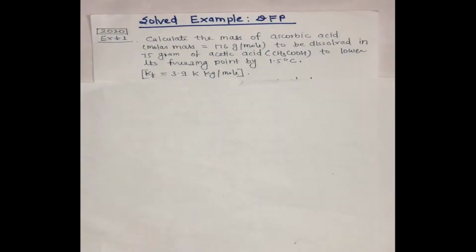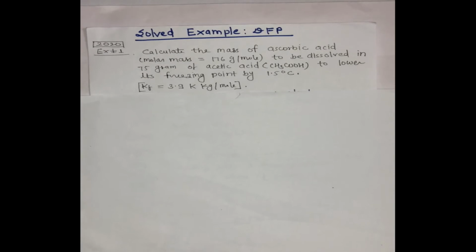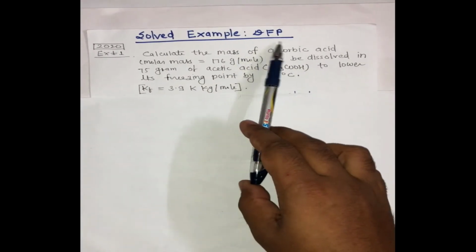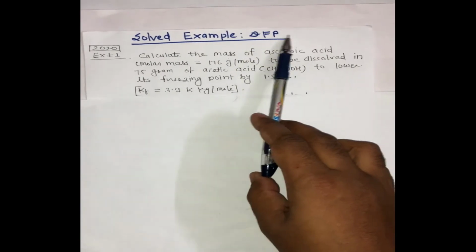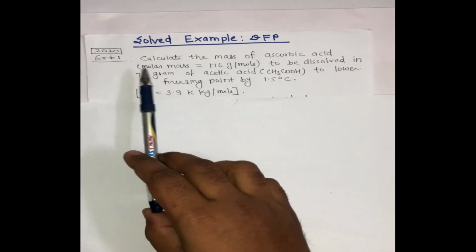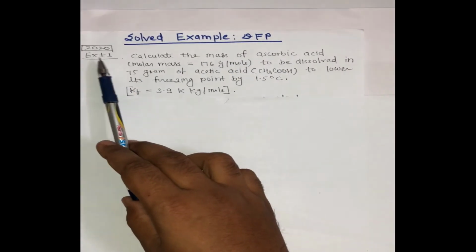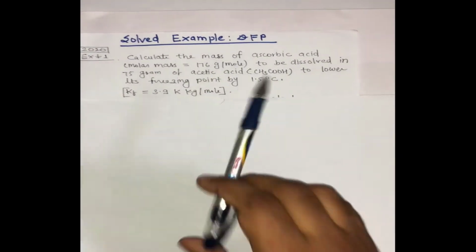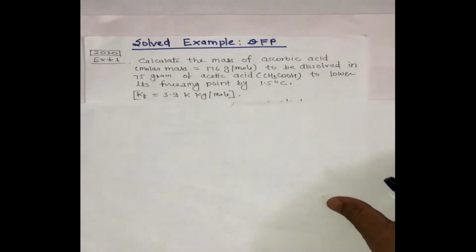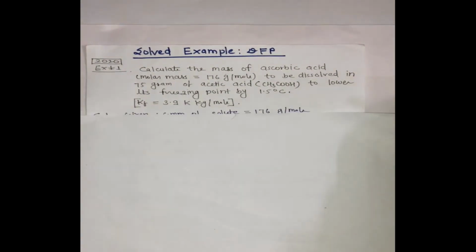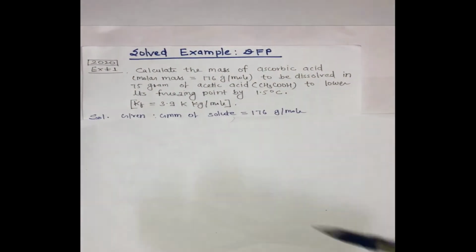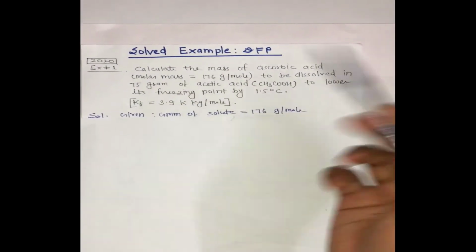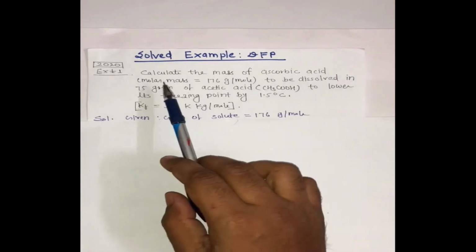So dear students, in this video lesson we will solve an example numerical problem which is based on depression in freezing point, and this question was already asked this year, 2020, for board exam, so it is very important to understand. Right now listen, what is the question? Calculate the mass of ascorbic acid, whatever it is, we don't care.